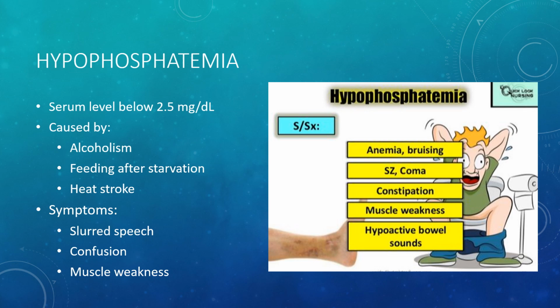The symptoms of hypophosphatemia may include slurred speech, dysphagia, irritability, confusion, muscle weakness, tissue hypoxia, muscle and bone pain, increased susceptibility to infection, seizures, and coma.